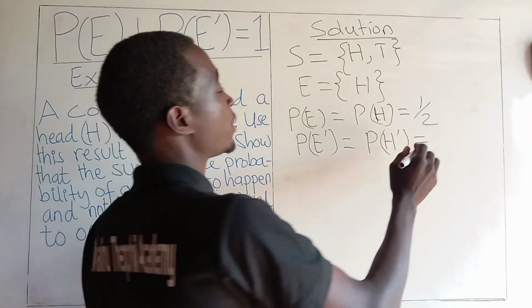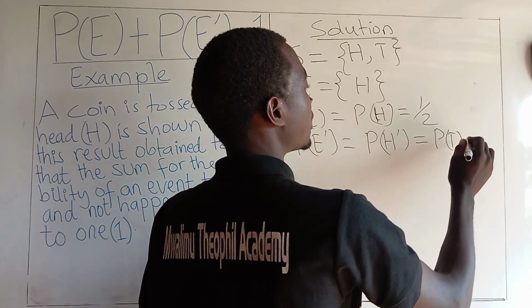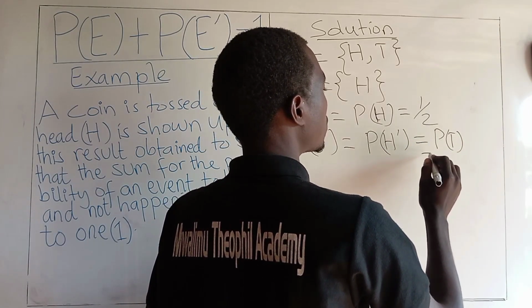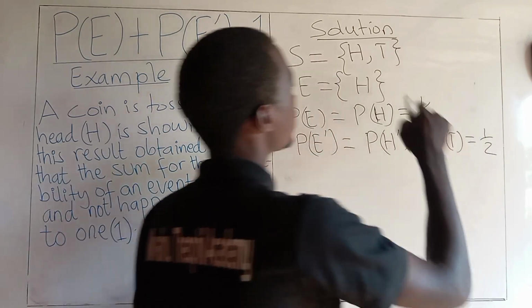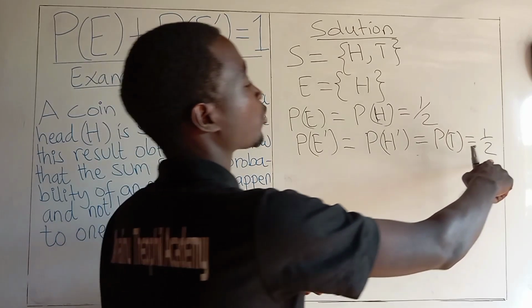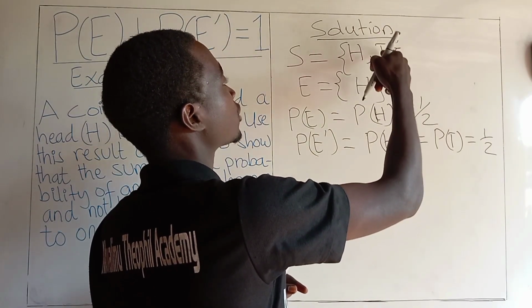So this will be equal to the probability of obtaining a tail, which will be equal to a half, because we have only one tail and the total possible outcomes are 2, a head or tail.